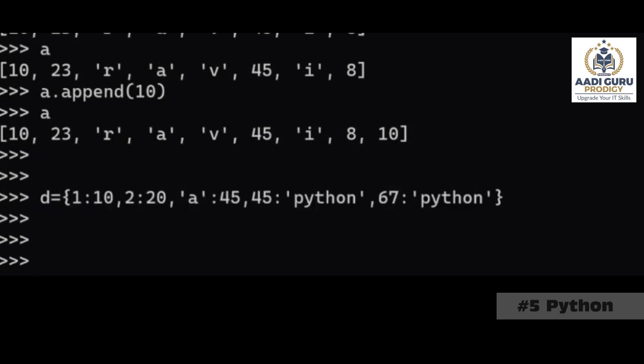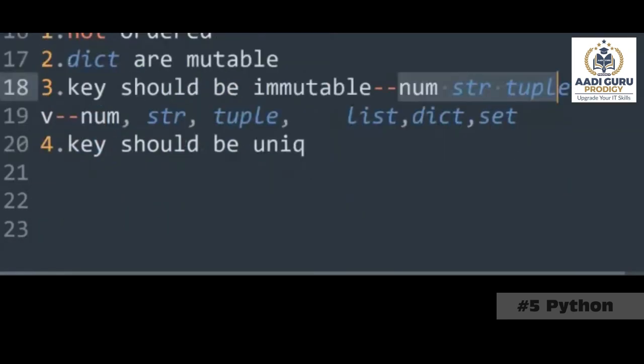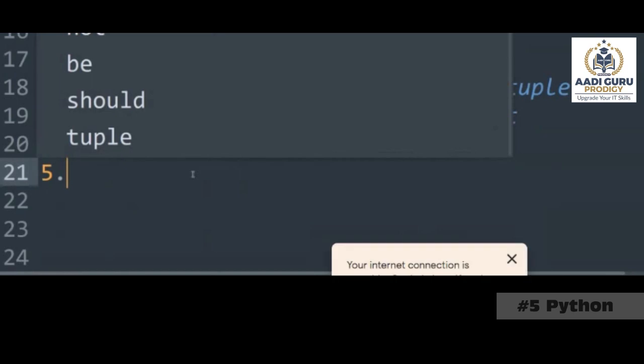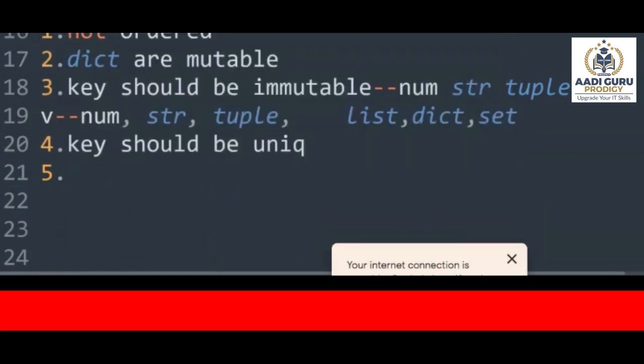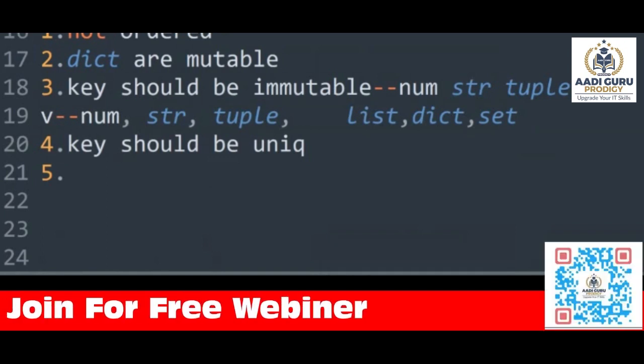This is how our dictionary will be created. So guys, apart from these 4 points, remember one more point, that is dictionary, right? Now this D is a dictionary. Now this A is a dictionary, right? So this dictionary, it will always remember the keys, but not the values, because there is no need to remember the values.